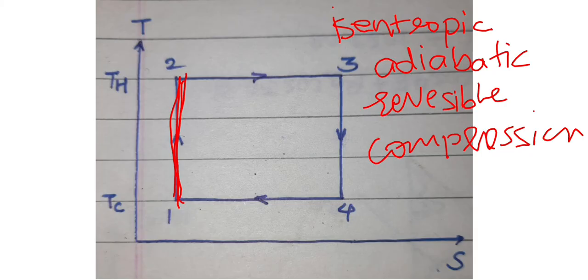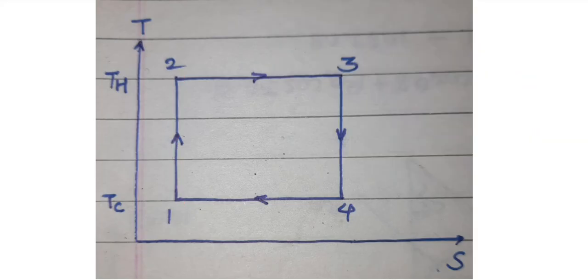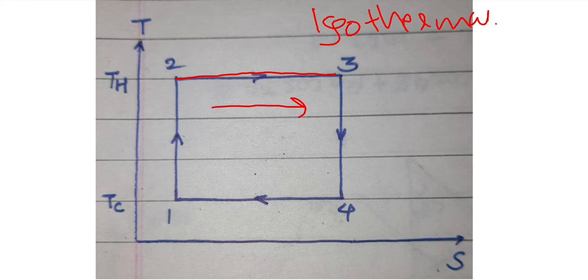Now see here, from 2 to 3 the temperature is constant, so it is isothermal. Now the entropy is increasing. When does entropy increase? Entropy increases when heat is added.